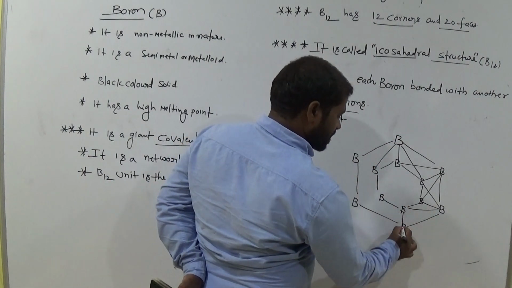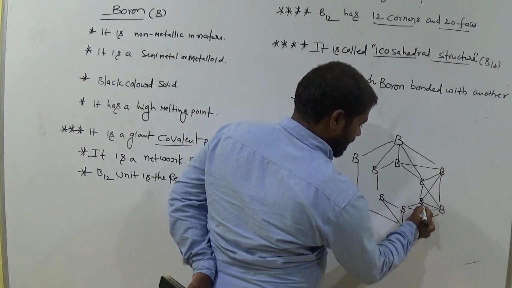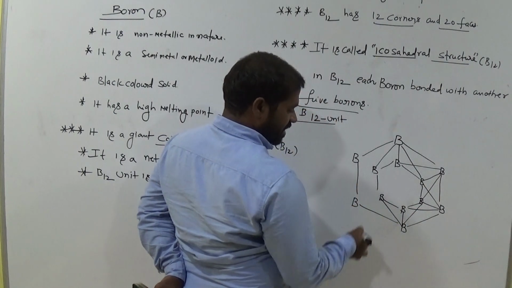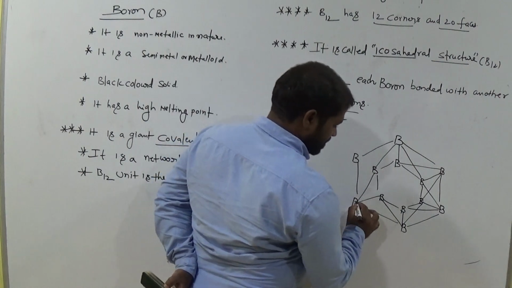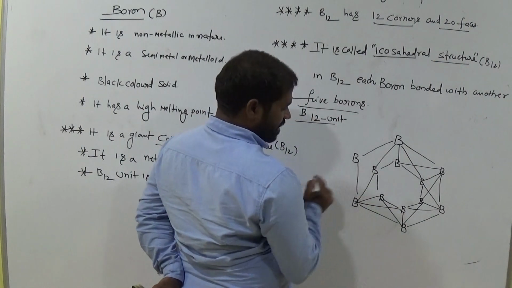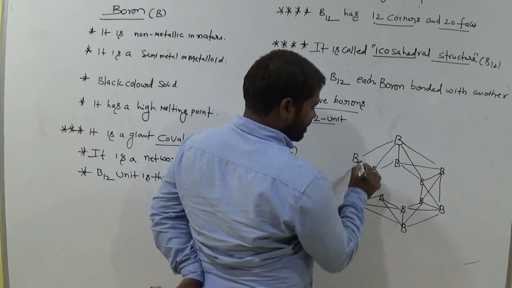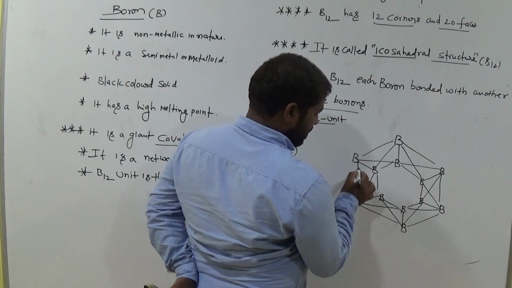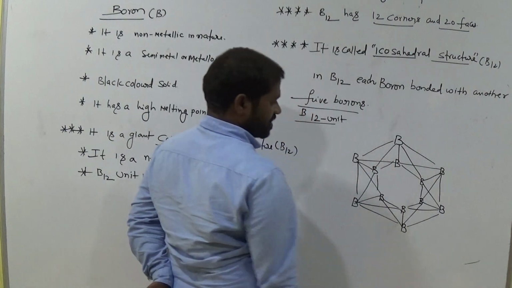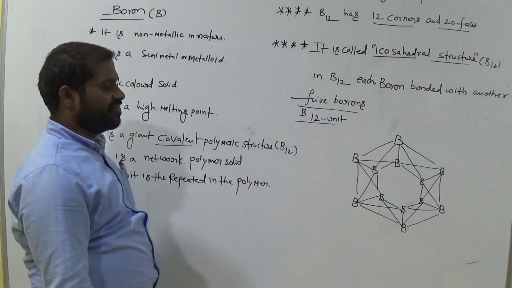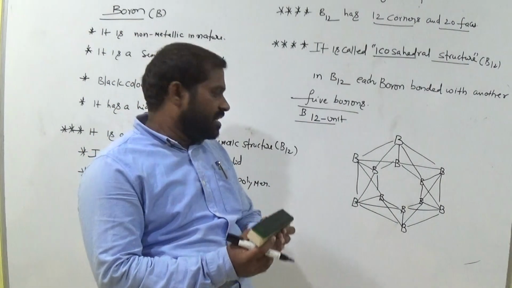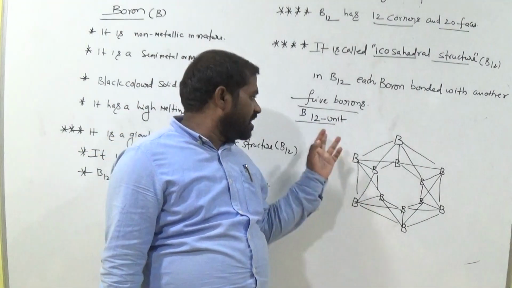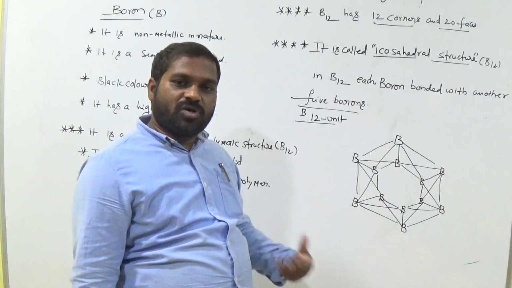And again this one, this and this one. Clear? And come to here, this one and this one and with this one, and come to here, this one, and with this boron, and with this boron. Okay, this is the structure of the B12 unit. In boron, these types of B12 units are repeated many times.